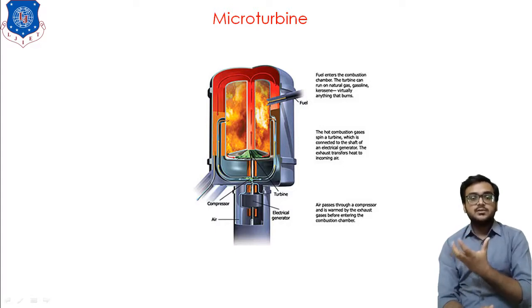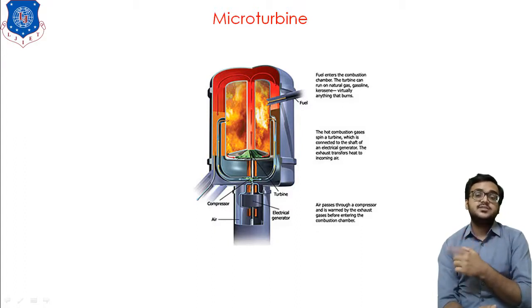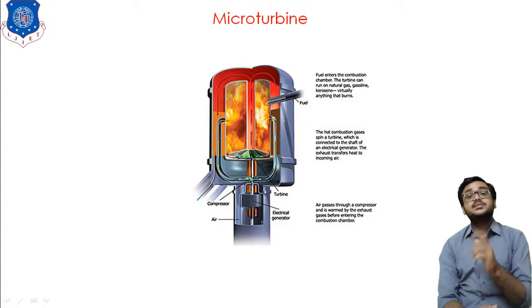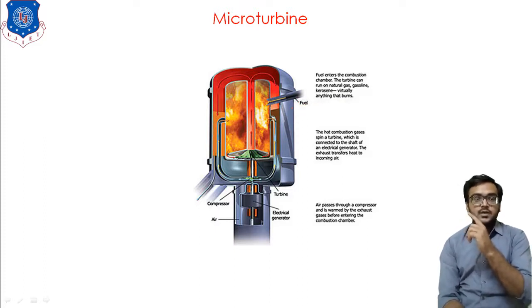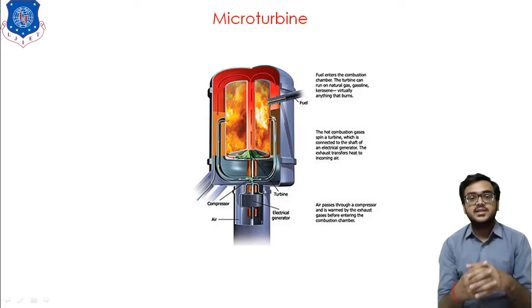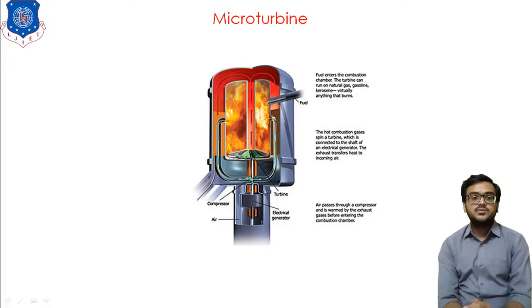Because of the heat transfer phenomenon, the air gets heated, and this preheated air is supplied to the combustion chamber, again coming from the annulus of the unit. Observe the diagram. Now this preheated air is mixed with the fuel coming from the top side. Observe the marking of the fuel in the diagram. As the air is mixed with the fuel, combustion is initiated, and because of the high pressure and high temperature, there is a sudden impact on the turbine blade, and because of this we are able to produce mechanical energy that we utilize to drive the generator to produce electricity.